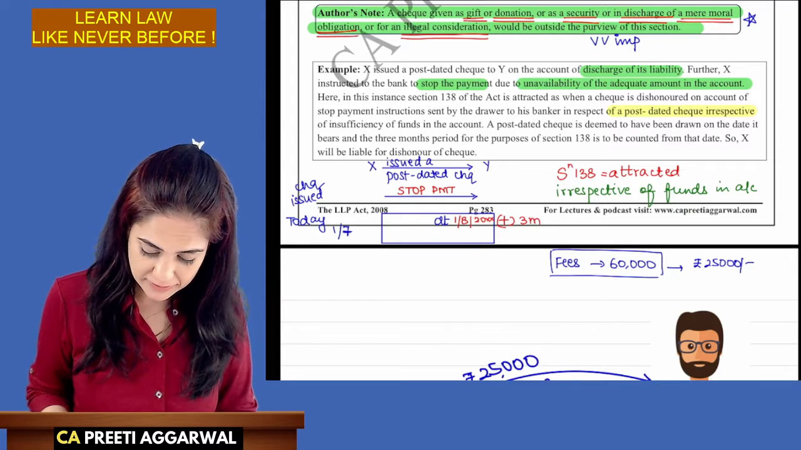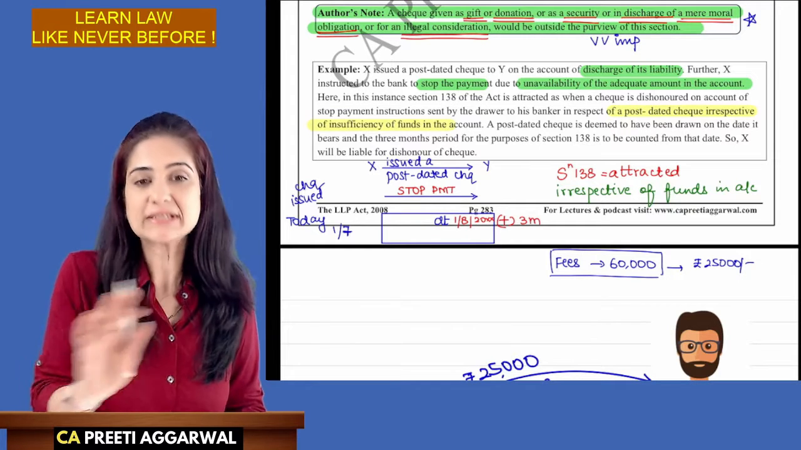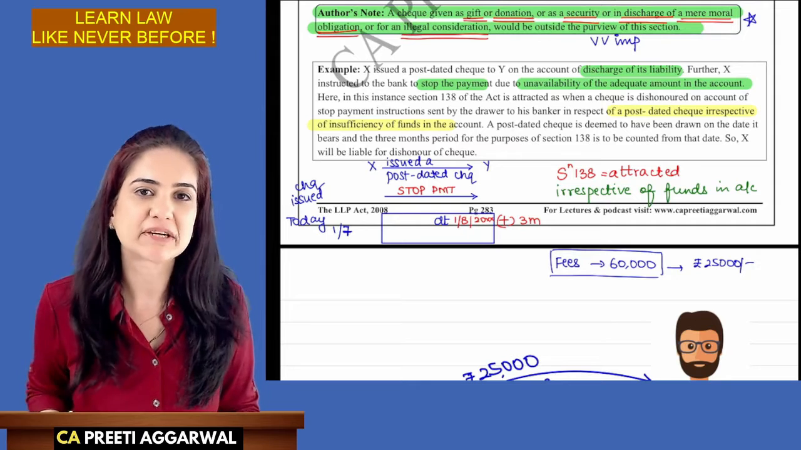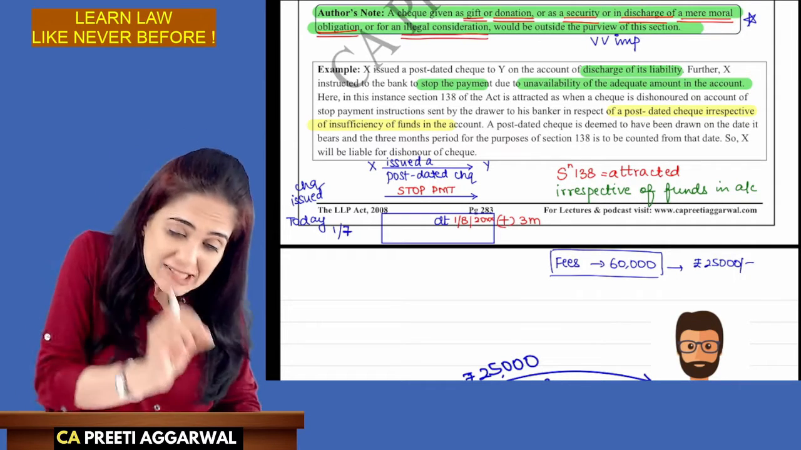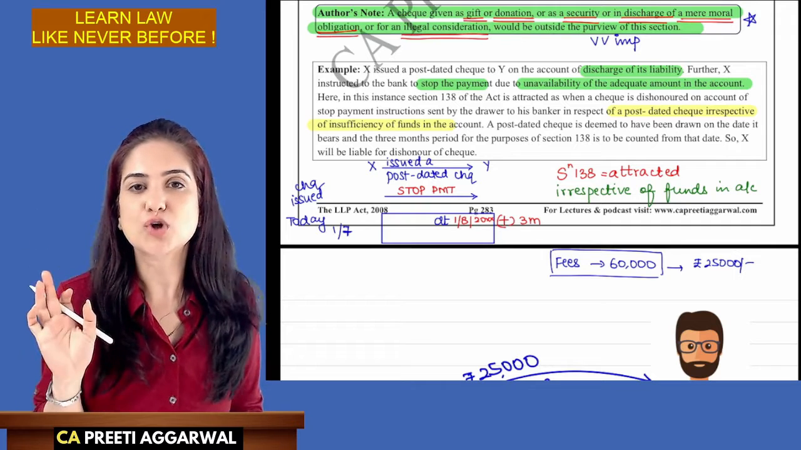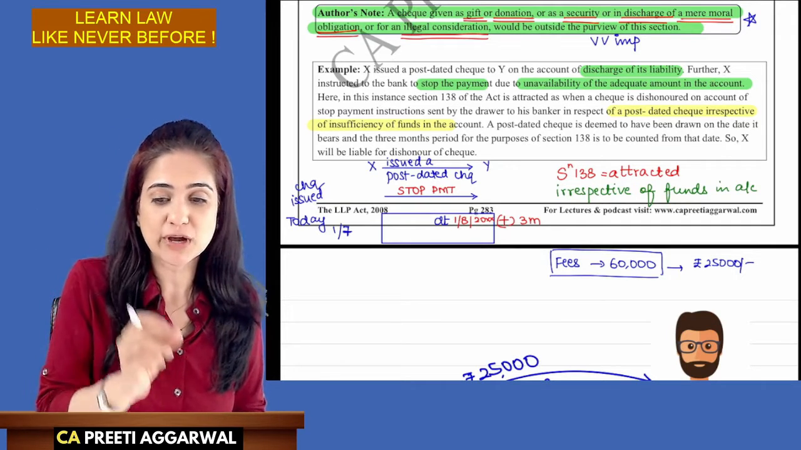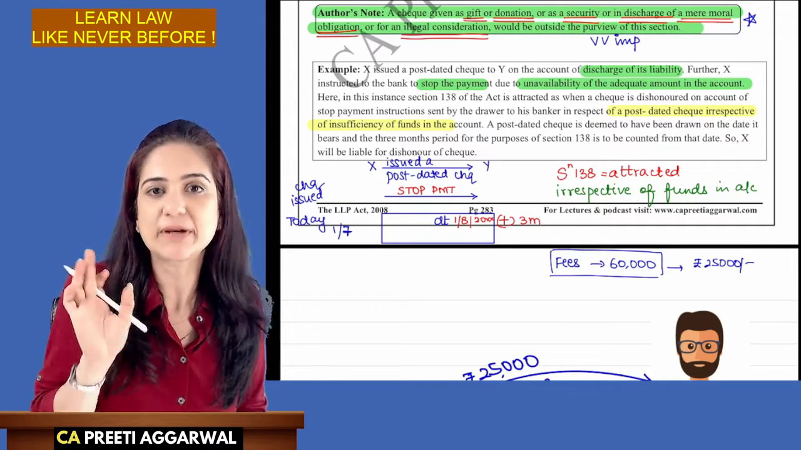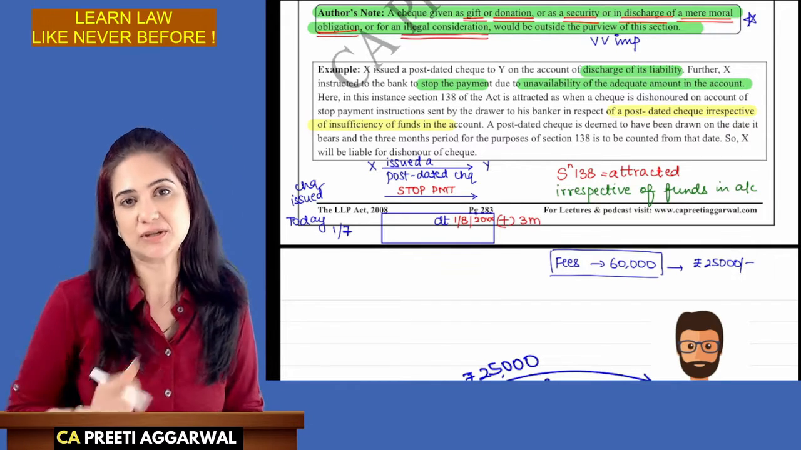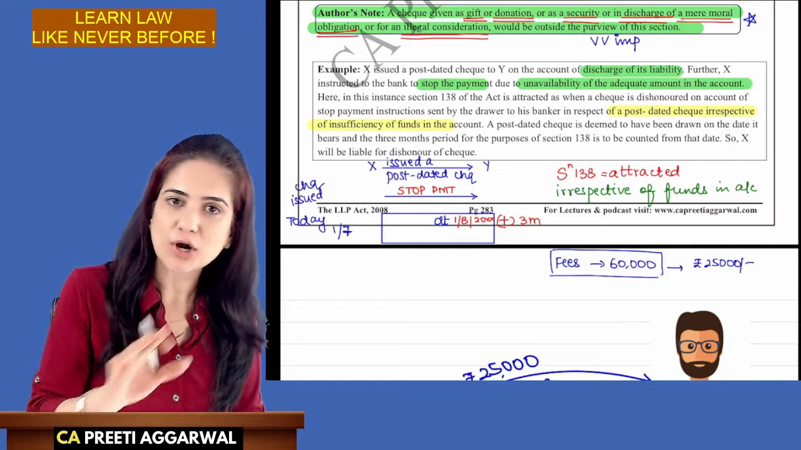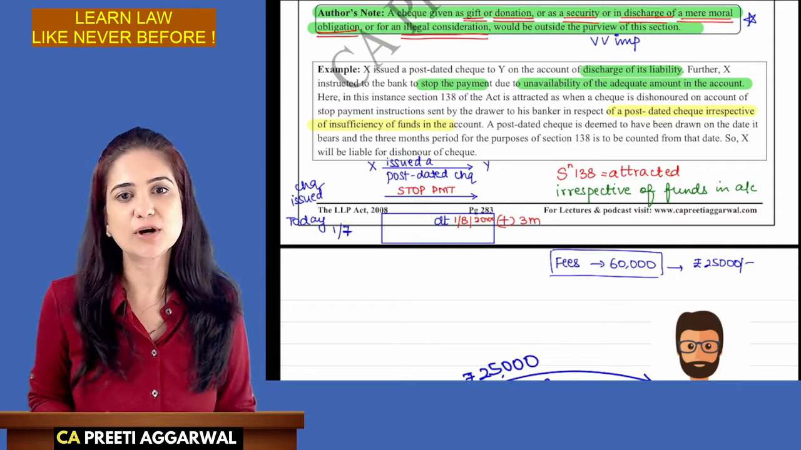Here it is attracted irrespective of insufficiency of funds. So Section 138 will be attracted just because you have committed stop payment of the check, just because you have ordered the bank to stop the payment of the check. It doesn't matter that you had funds in your account. It does not matter that it is due to insufficiency of funds in the account.